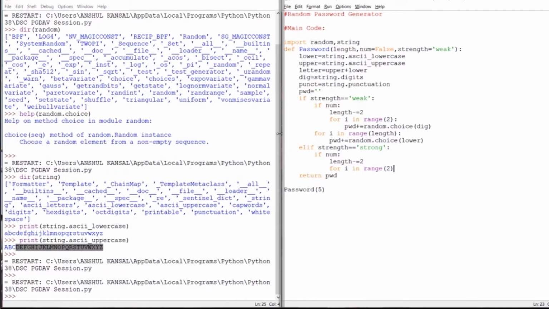But what makes it different from the weak password is that we will be choosing the alphabets from the letters portion, from the letters which we have defined: letters equals upper plus lower. We will be choosing alphabets that will be lowercase or uppercase. That makes the weak and strong passwords different.